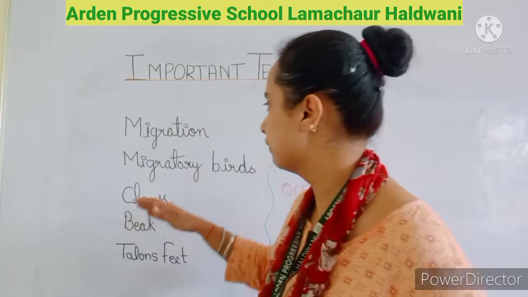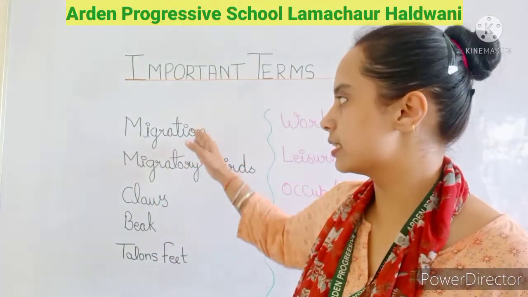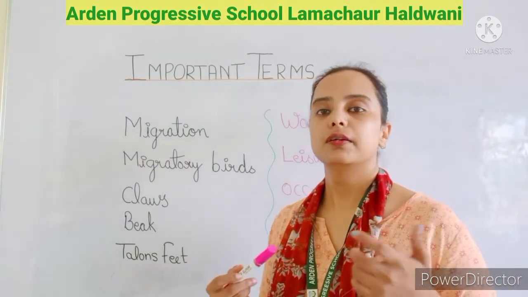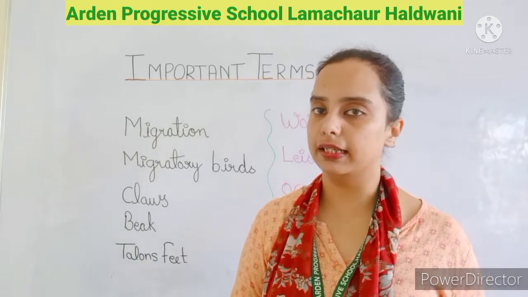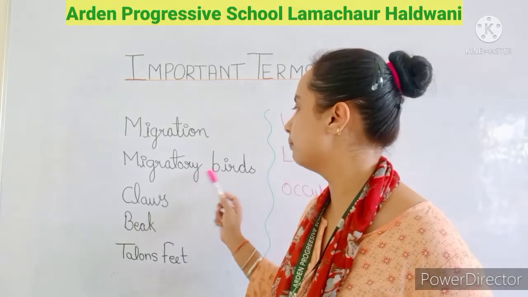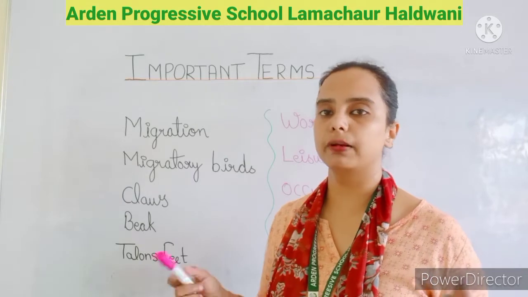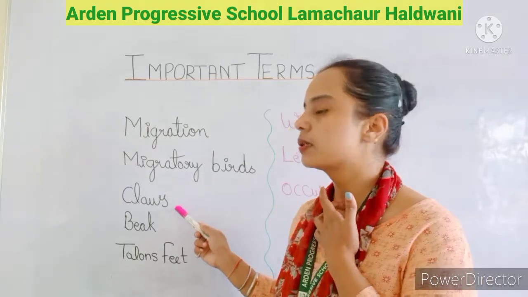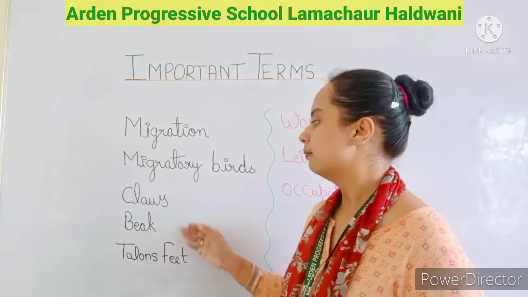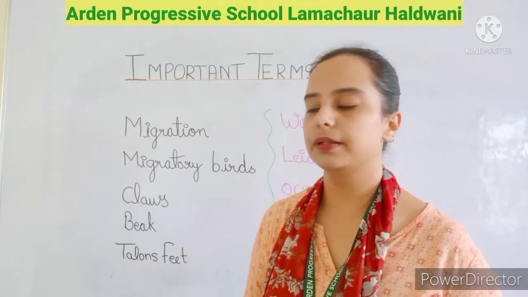Today we have learned these terms. First is migration. Migration means to move from one place to another place in search of food and shelter. Migratory birds are those birds which migrate from one place to another. Claws help the birds to catch their prey or to hold the branches. Beak helps the birds to eat their food.